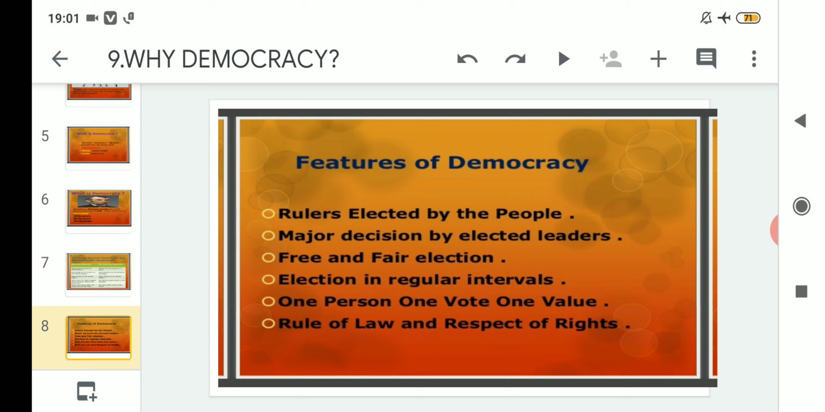And the sixth and final feature of democracy is rule of law and respect for rights. That means there are certain laws according to the constitution which we have to abide by, and there is respect for rights also. Clear? We have to follow the law, and along with that, whatever rights have been given to the citizens of the country should be respected. So these were all the features of democracy.